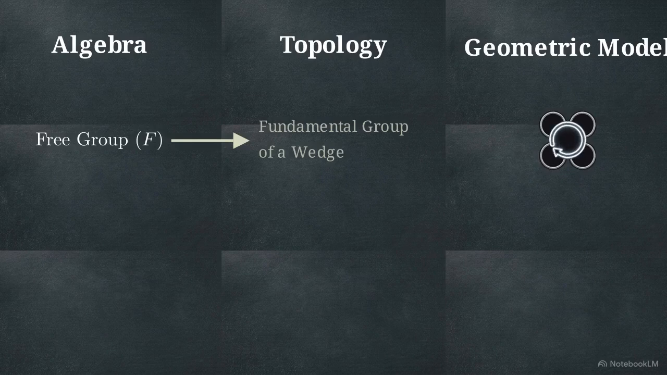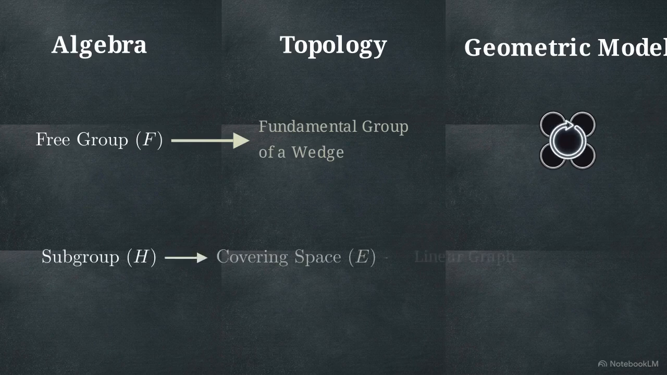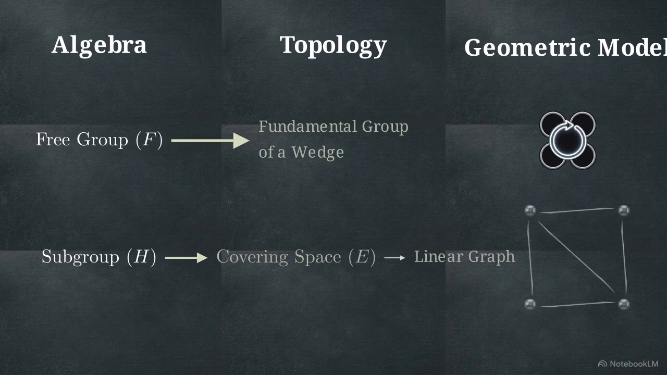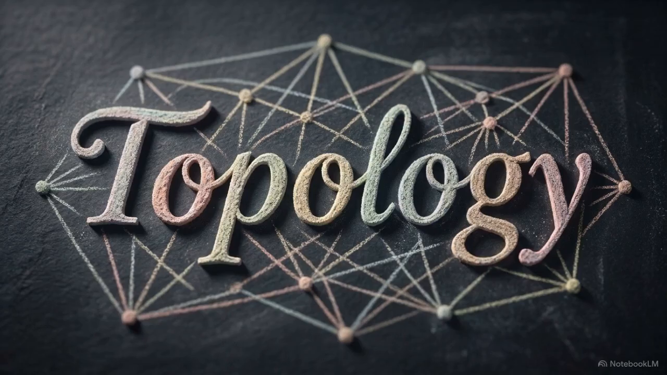Each circle in that wedge acts as a generator for the group, a path that cannot be shrunk to a point. Topologically, a subgroup corresponds to a covering space. Since we've proven that any covering space of a graph is itself a graph, and we know that every connected graph has a fundamental group generated by its loops, that subgroup must also be a free group. The proof is sustained by the structure of the space itself.